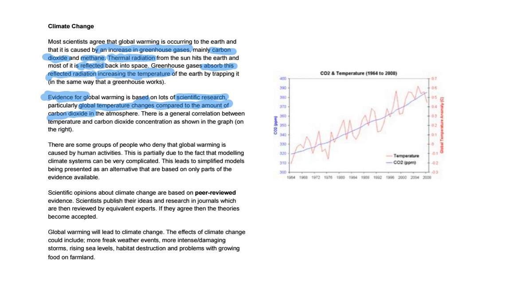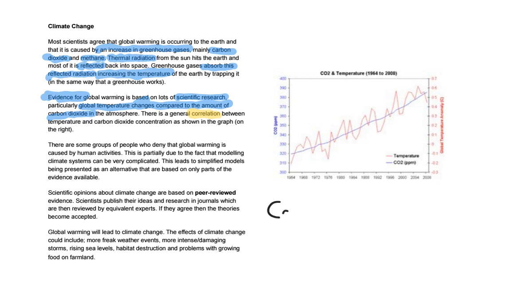There is a general correlation, and I'm going to highlight that word in a different colour because I want to think a little bit about what correlation means, between the temperature and carbon dioxide concentration as shown on the graph on the right. We'll zoom in and have a little look at that graph together in a second. But first of all, what does correlation mean? So correlation means kind of a pattern.